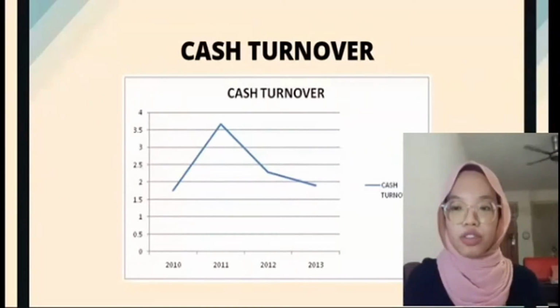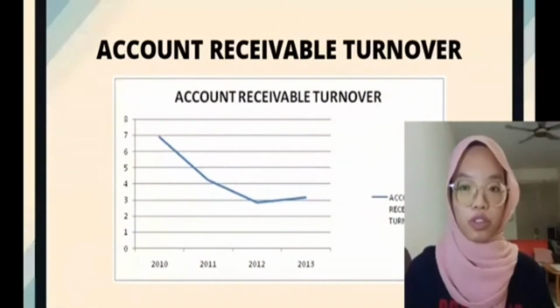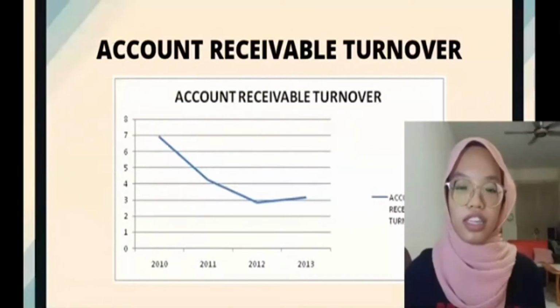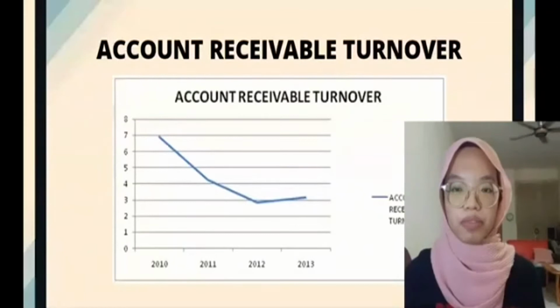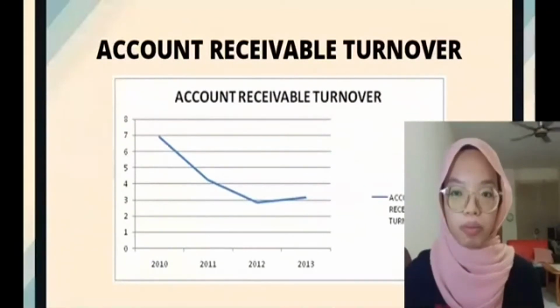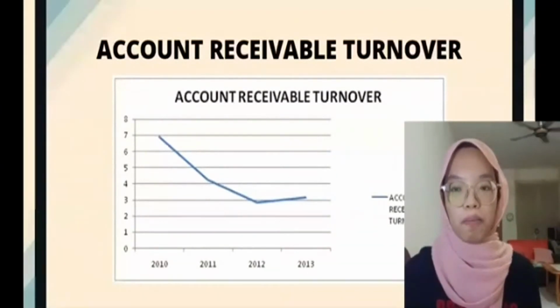Okay, next is account receivable turnover. This ratio measures how actively the company can collect its debt or extend its credit. A higher account receivable turnover ratio indicates that the company is capable of collecting its credit sales when compared within the 4 years.